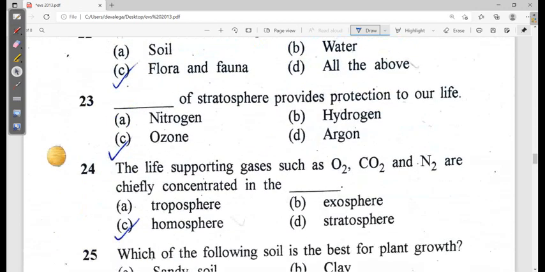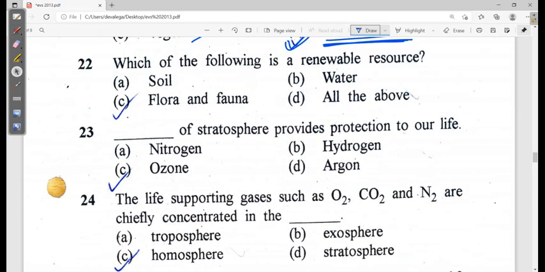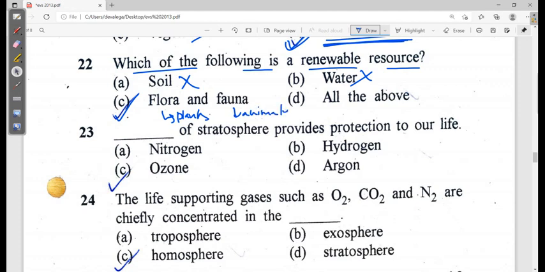And then you see the next. Which of the following is the renewable resource? Soil is not, it is a nutrient, it is not. Water is not. Flora and fauna, that means plants and animals, they all are actually renewable. So option C is looking correct. The stratosphere provides the protection, ozone, O3. So option C is correct.